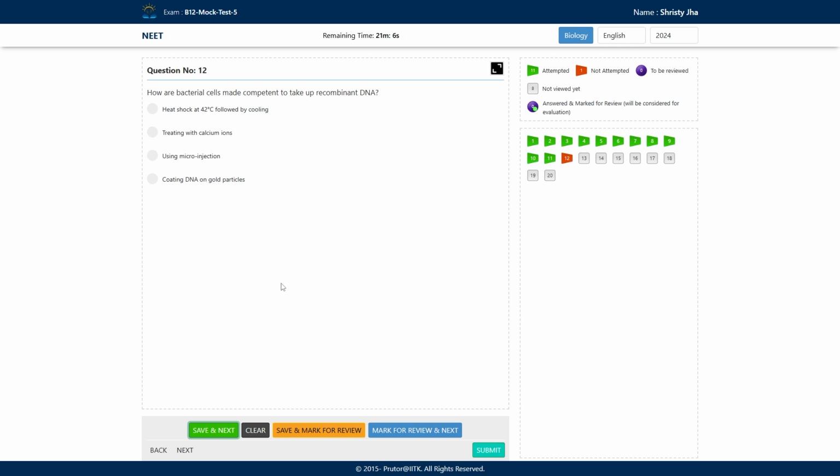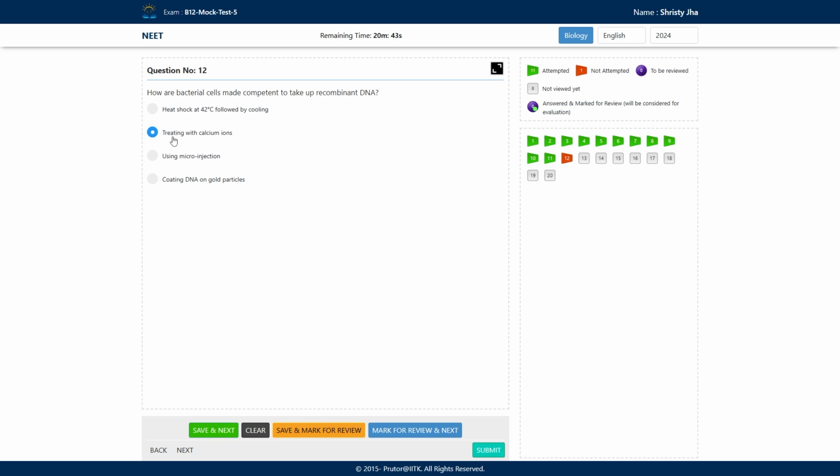The chemical method used to make the host cell competent is using calcium ions, the calcium chloride treatment. Don't confuse yourself with heat shock at 42 degrees Celsius followed by cooling, because that is something we do after treating with calcium ions.